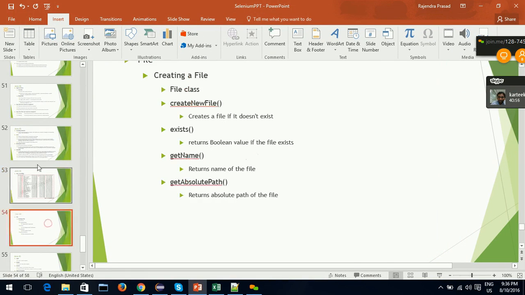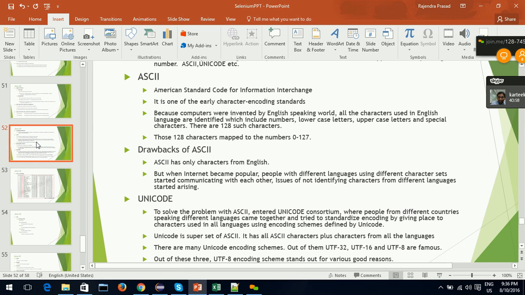But later when the internet came into existence, a file written by a person in one country is accessed by a person in another country. If I send a file as a mail attachment from China to Japan, the person who opens the same file in Japan should be able to view the data.